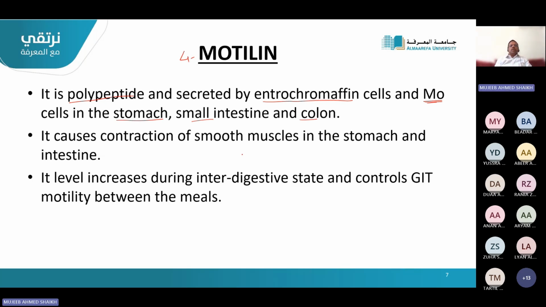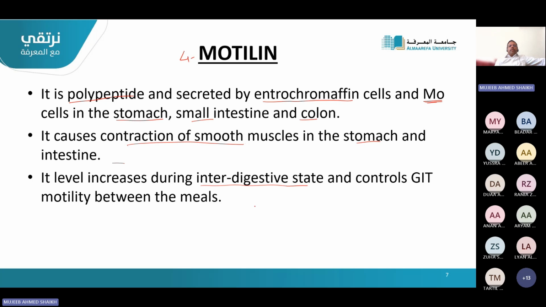What does it cause? It causes the contraction of the smooth muscle movement in the stomach as well as in the intestine. Its level increases during the interdigestive state, between the two meals. The secretion of motilin will be more. Okay.